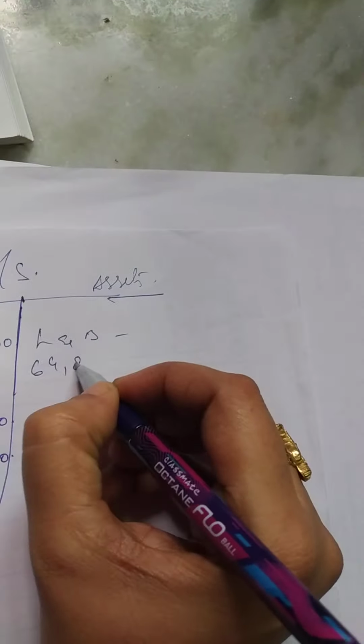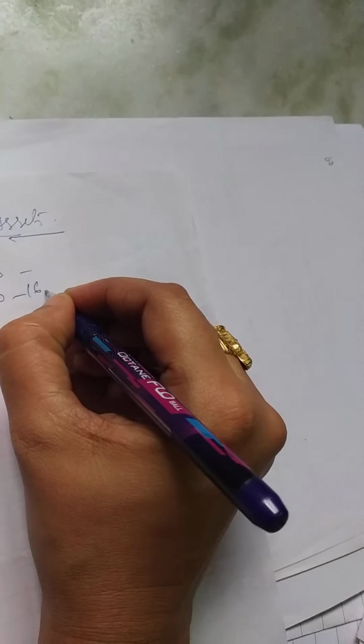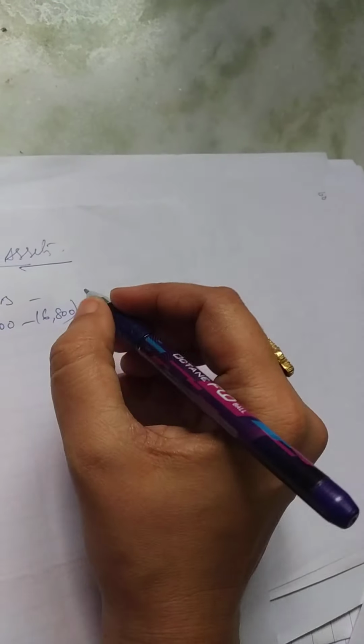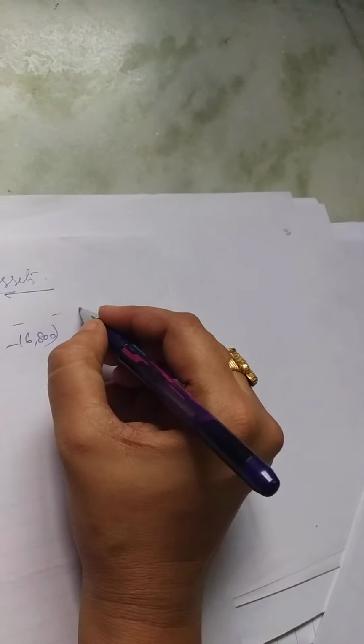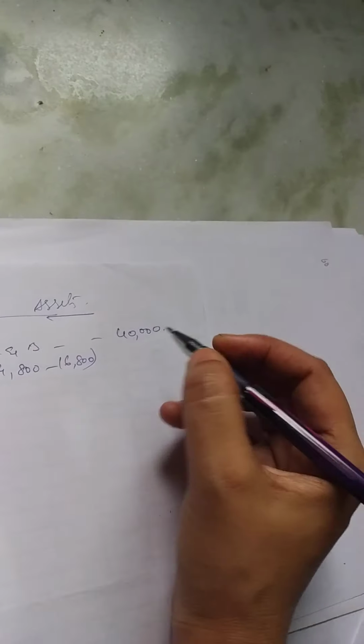Out of the land and buildings 64,800, he asked to reduce 16,800. So what is the land and buildings amount, girls? Out of 64,800, he asked to deduct 16,800. So that comes to rupees 40,000.